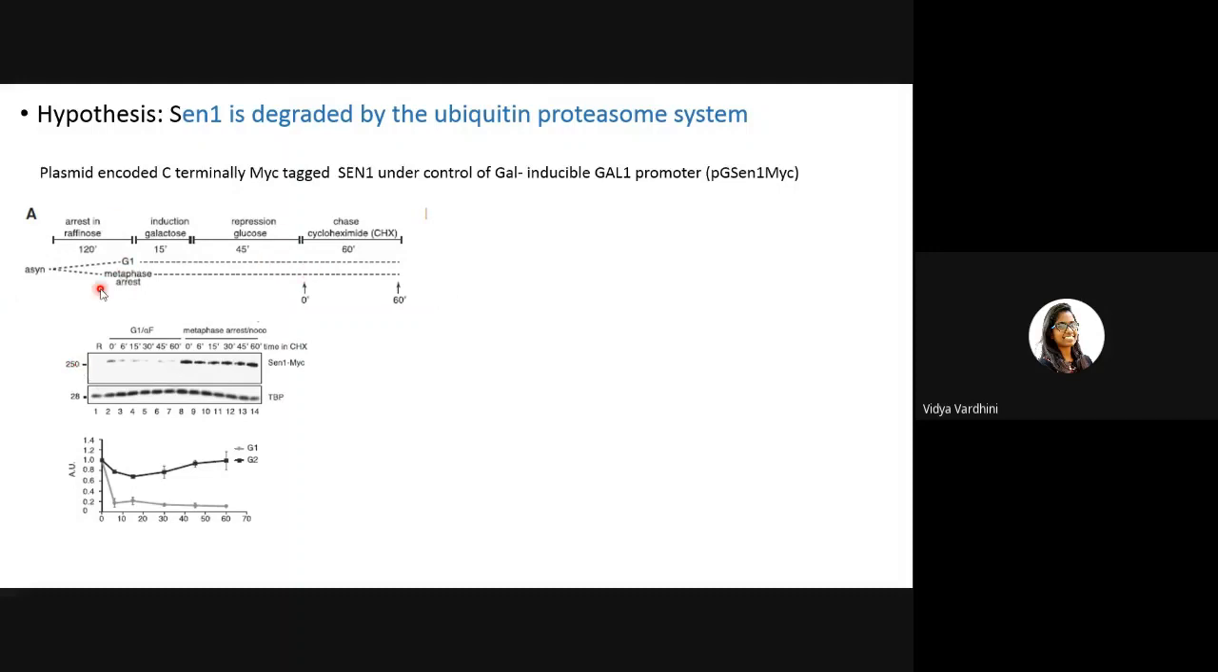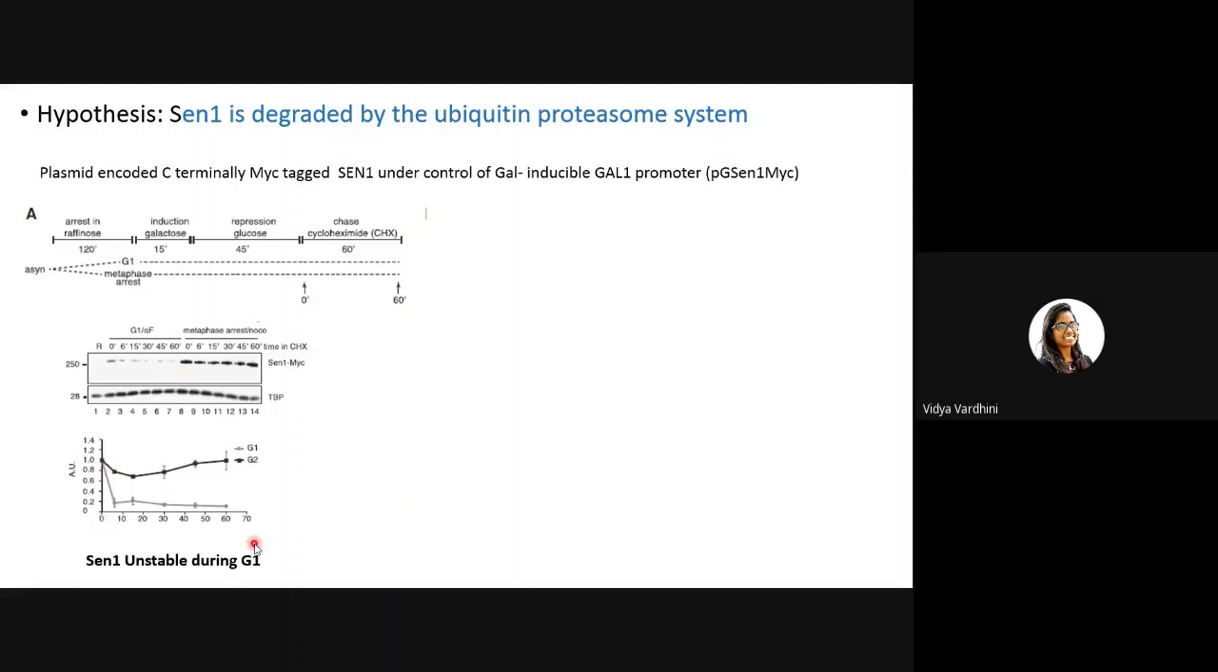So there are two types of cells. One was arrested in G1 and the other was arrested in metaphase. If you look at the G1, or alpha factor arrested cells, the protein was visible till 15 minutes and then it slowly disappeared because no more translation is happening. Whatever protein was initially present was then degraded. Whereas in metaphase arrested cells, the protein is not being degraded. So now we know that SEN1 is unstable only during G1, but its levels are constant during metaphase.